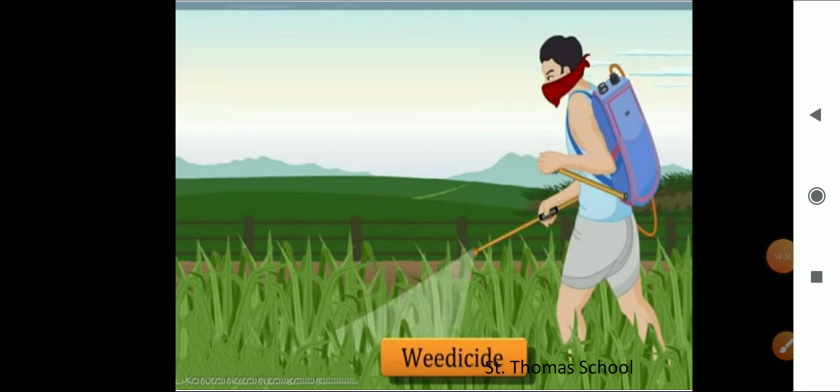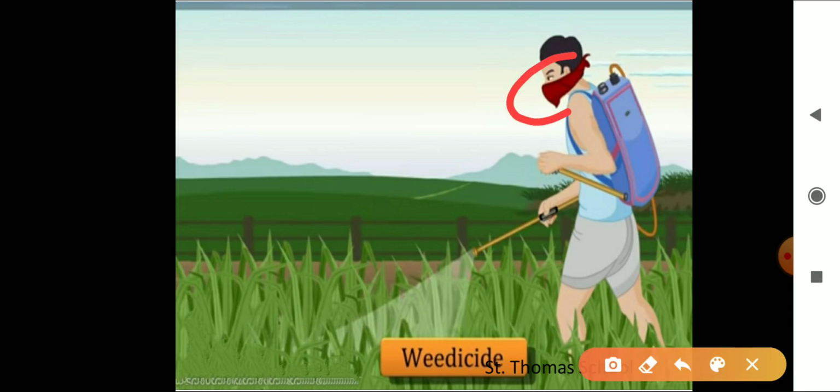So this spraying of weedicide, you can see here how this farmer is spraying. You can see now. The spraying of weedicides may affect the health of farmers. So that's why this farmer has tried, just like what we are doing right now. Because of this corona, we have to wear the mask, isn't it? We are wearing masks. That's why we are not coming to school also. So when they spray weedicide on the field, the farmer also has to take care of himself. So he is wearing those masks so that he can protect himself from those chemicals, right?